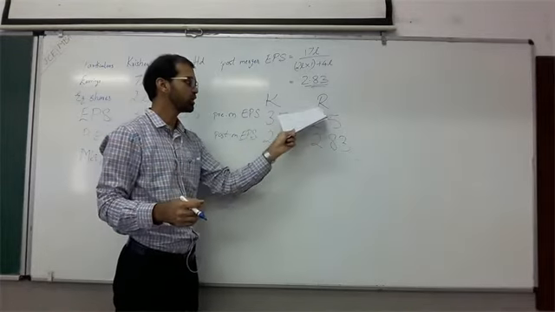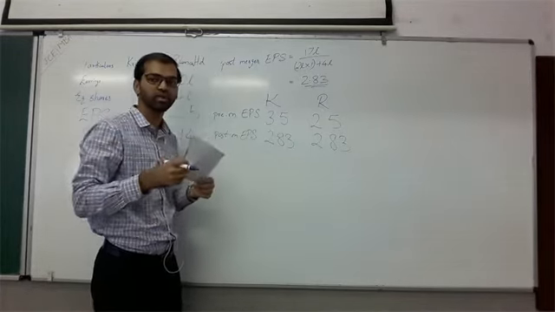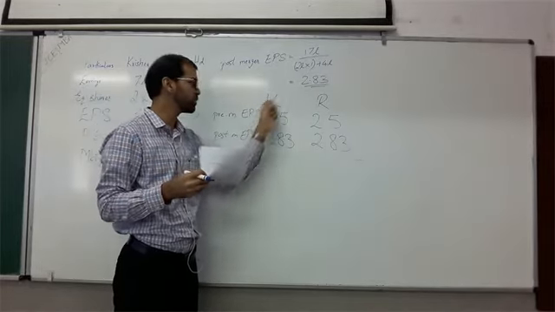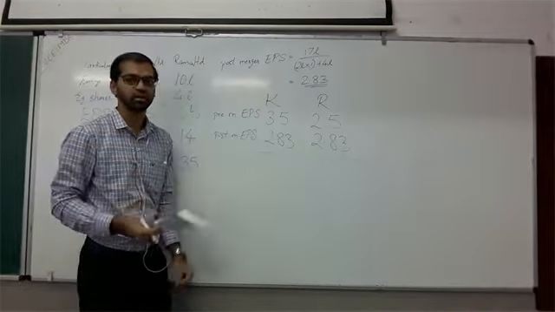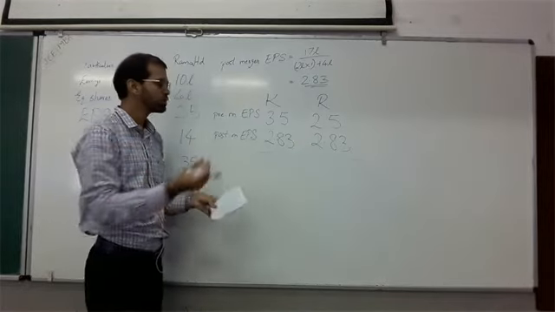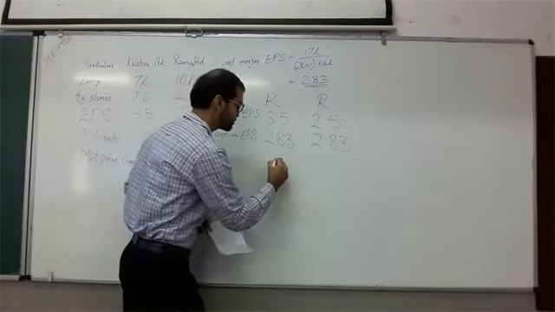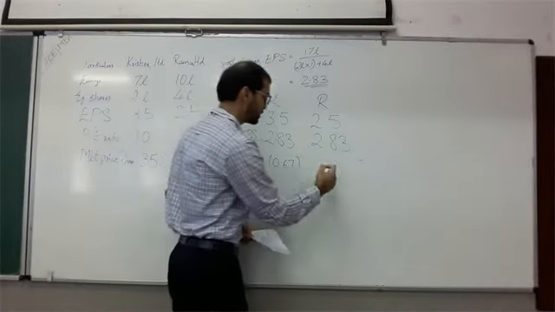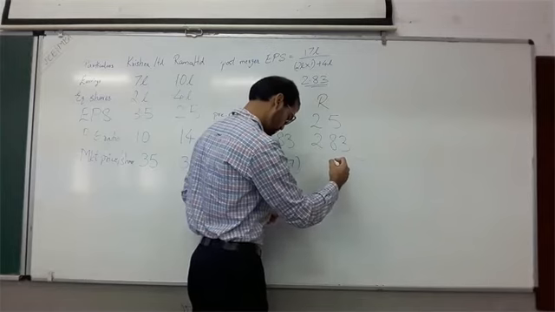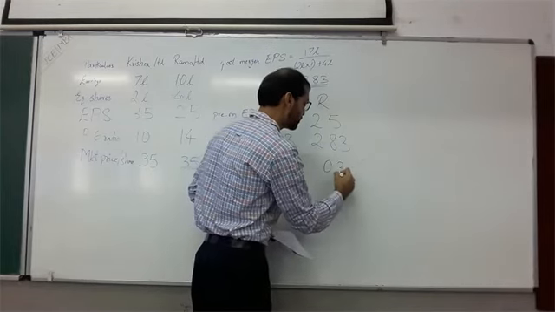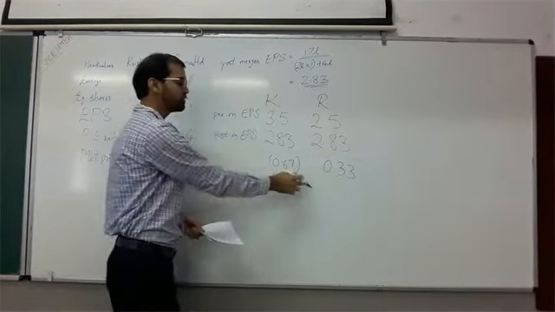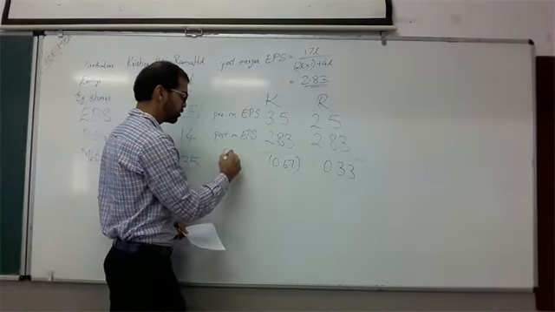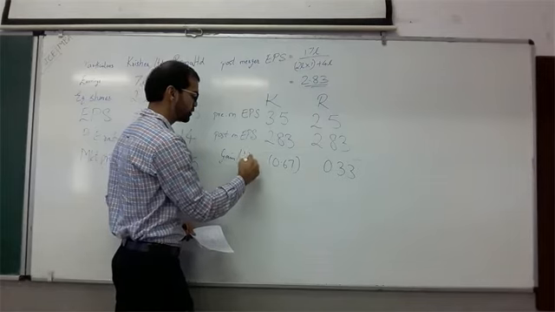So Rama Limited original shareholders were very happy, and Krishna Limited new shareholders who went to Rama Limited will be a bit sad because their earnings per share have been reduced. So how much has it been reduced? It has been reduced by 0.67 rupees, and here it has been increased by 0.33 rupees. Okay, negative 0.67 and positive 0.33. So this is the gain or loss which both the shareholders are having.